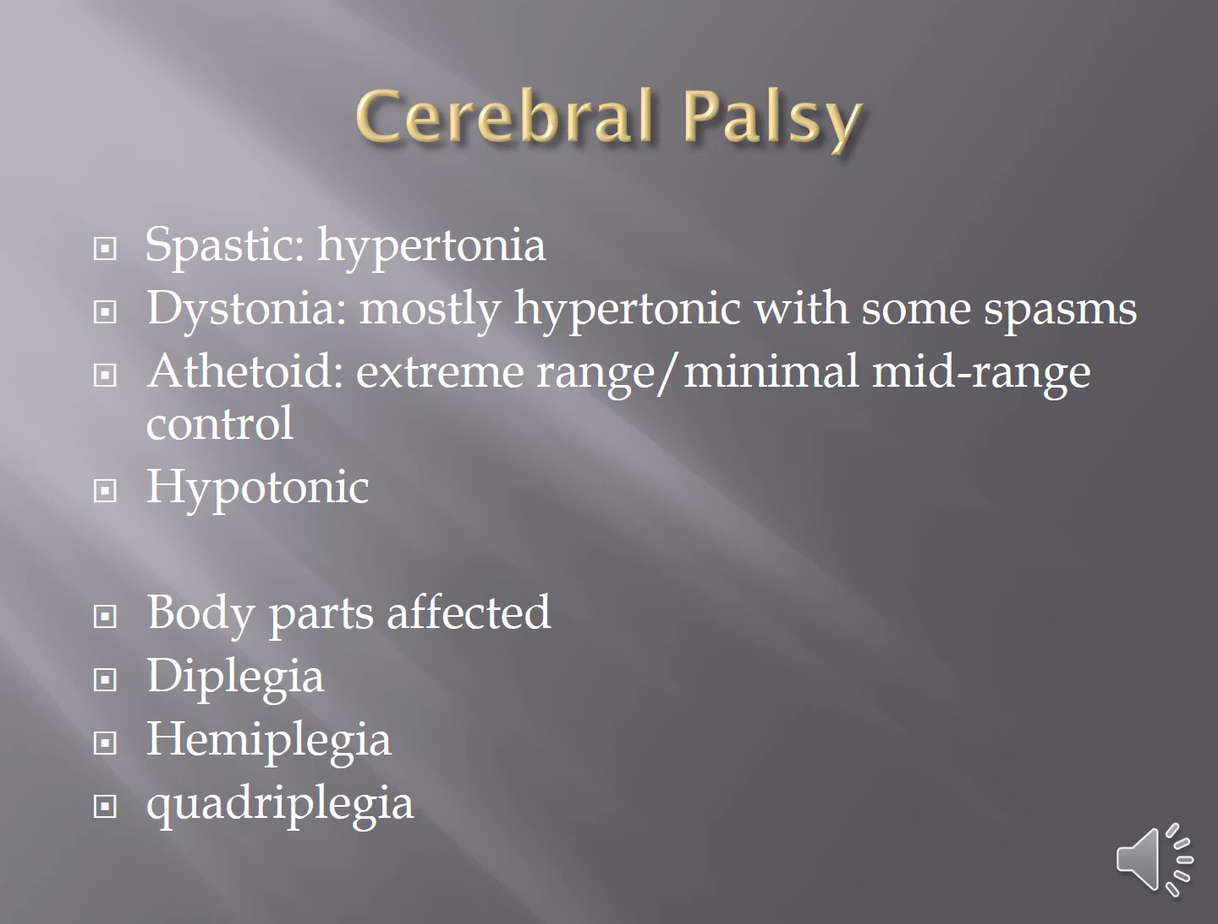Hypotonia is low muscle tone or floppiness in young children. They would be so floppy they wouldn't be able to hold their head up, or hold their body up in sitting, anything like that.